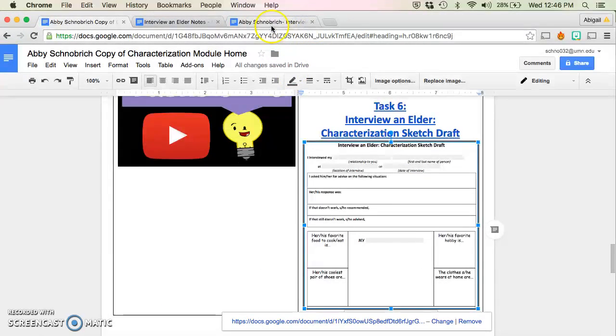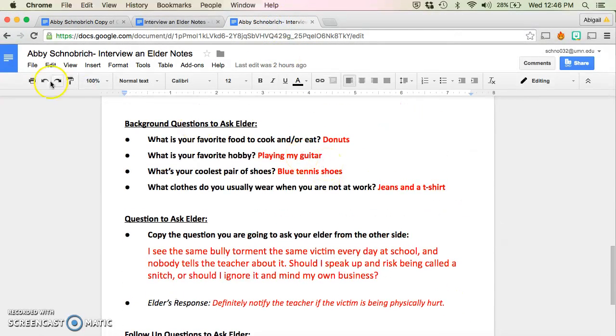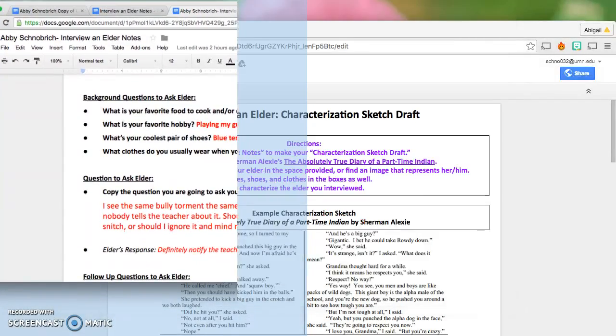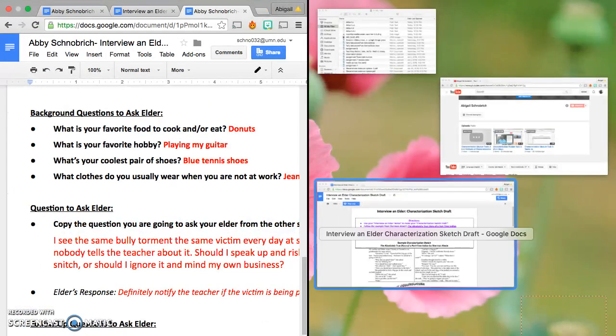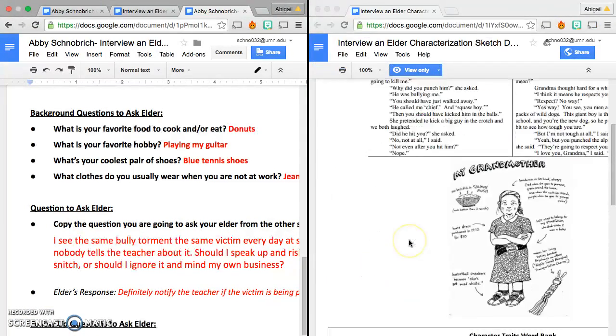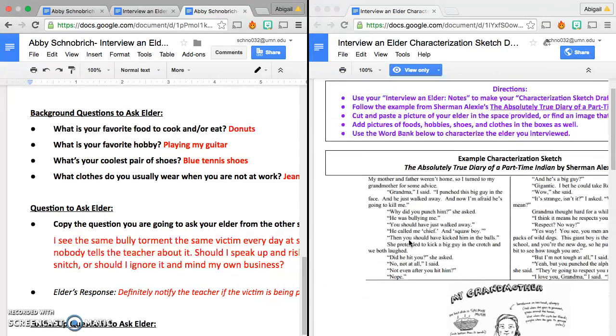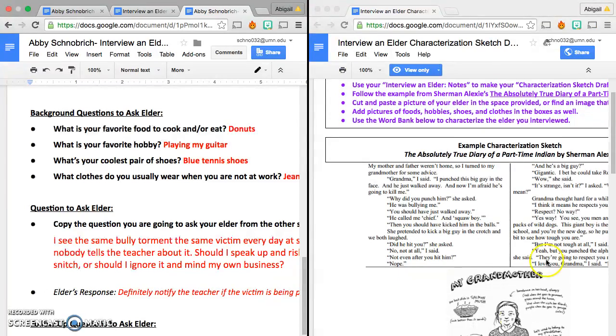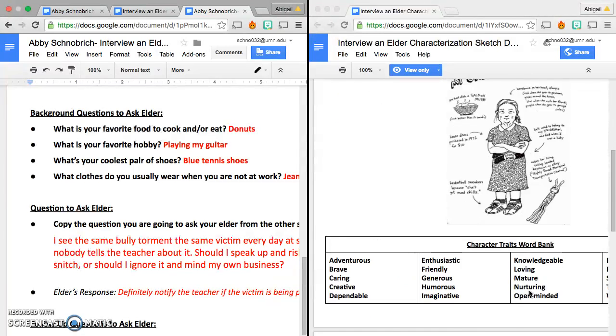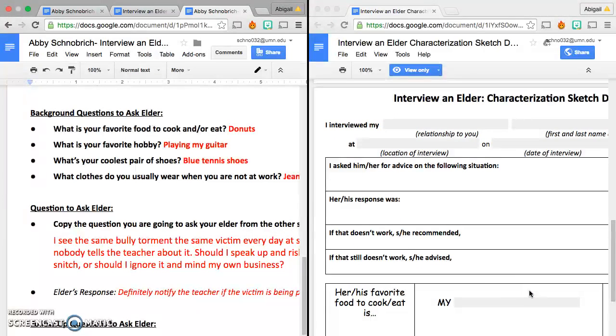So I'm going to go back to my interview that's all filled out, and I'm going to press and hold this green button, pull it over to the shaded part, and then I'm going to pick this one. Now this is using the example of the grandmother story that you read. And then scrolling down all the way to the bottom, you can fill in your information for the person that you interviewed. So I would say, I interviewed my dad.